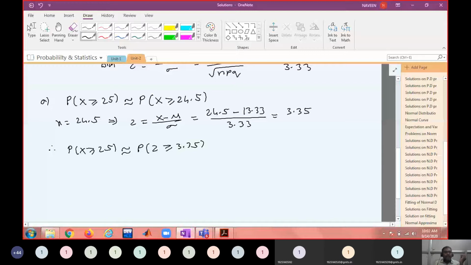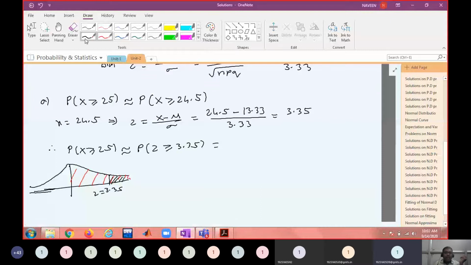So how do we write this? Right tail equal to 0.5 minus probability that 0 less than z less than 3.35. For a continuous probability distribution, it doesn't matter whether I write less than or less than or equal to.